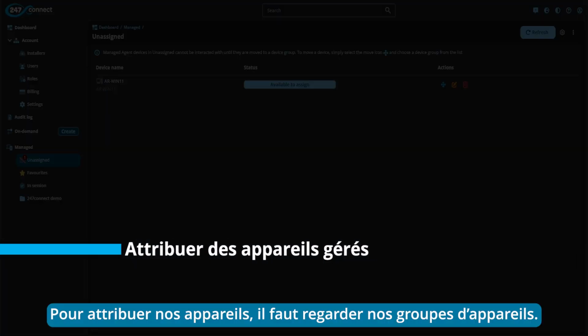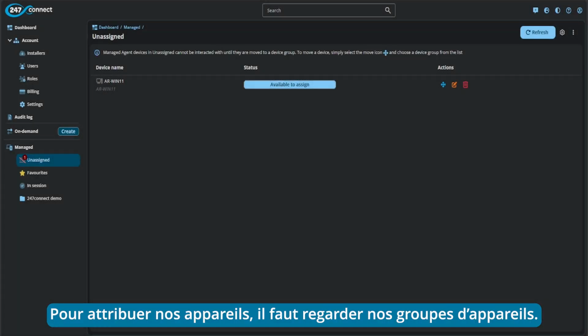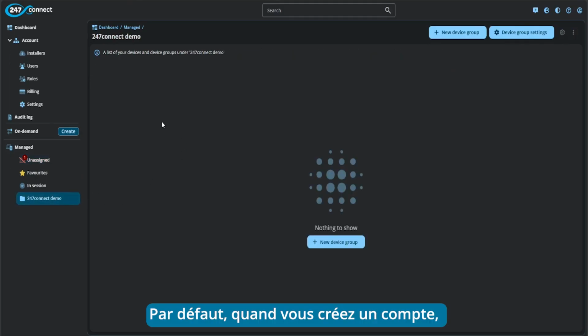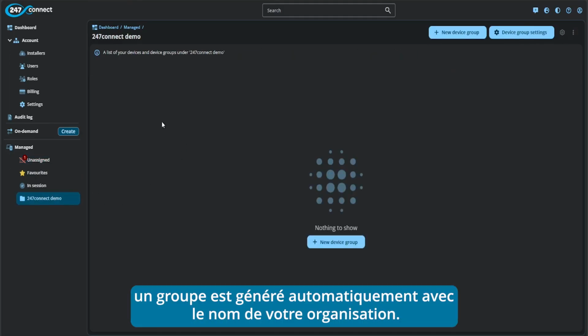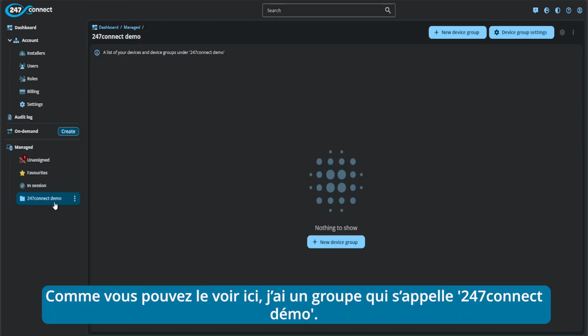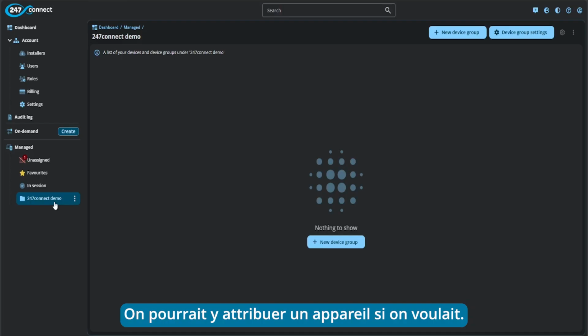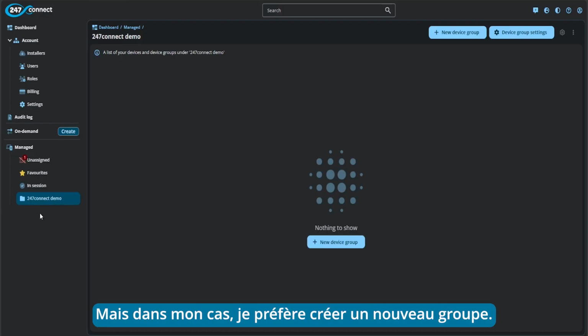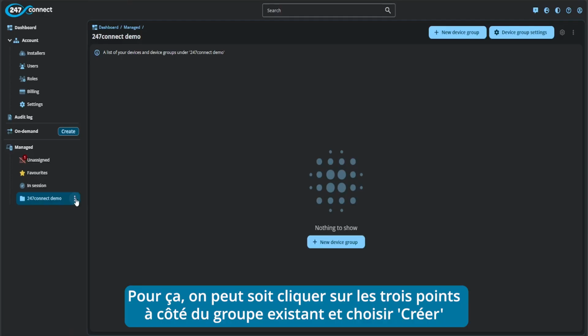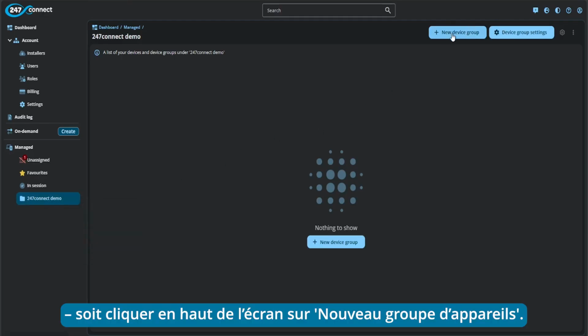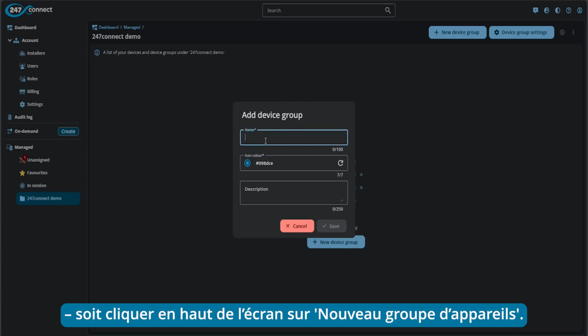To assign our devices, what we need to do is look at our device groups. Now we do create you a device group by default when you register for your account, and that will be called your organization name. As you can see here, I have a device group called 247connect demo. So we could assign a device to that group if we wanted to. However, what I want to do instead is create a new group. To do this, I can either click the three dots next to the existing group and do create, or at the top of the screen here, I can do new device group and create the group from here instead.